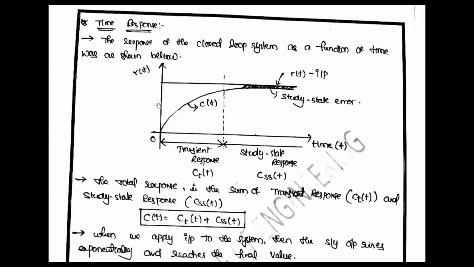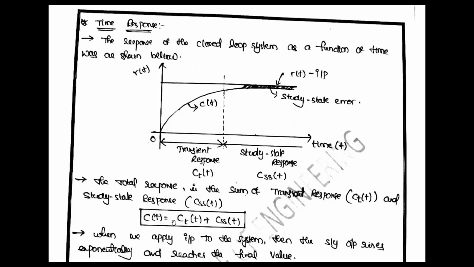R of t is the input signal. This is the total time t. From 0 to the middle is C of t, the transient response, and the remaining part, where a steady value is flowing, is called the steady state response. The total response is the sum of the transient response and the steady state response.